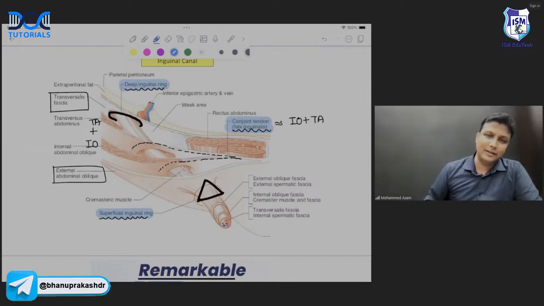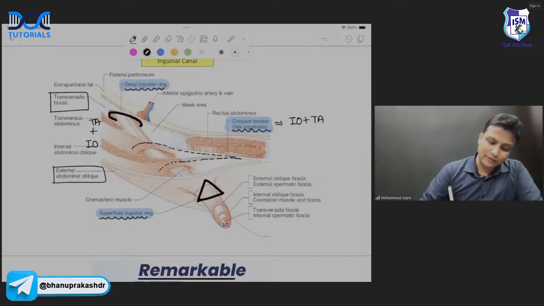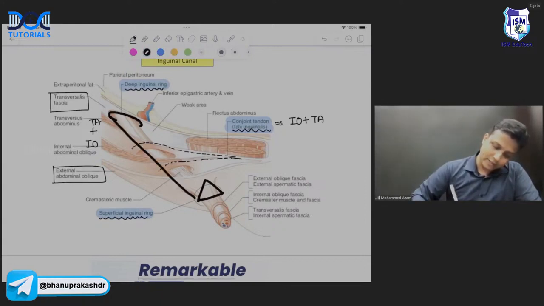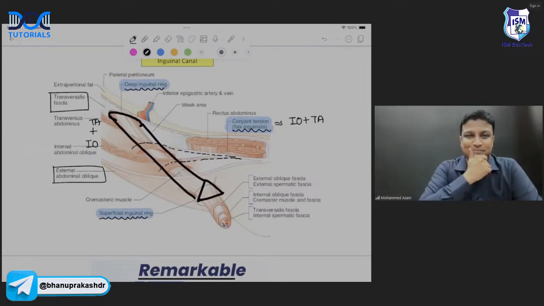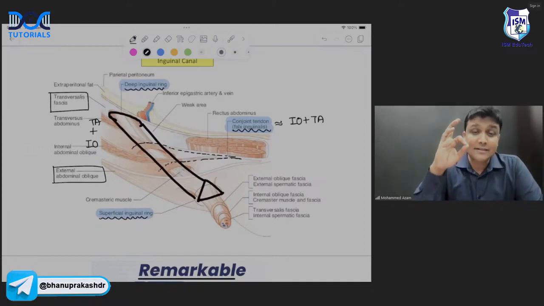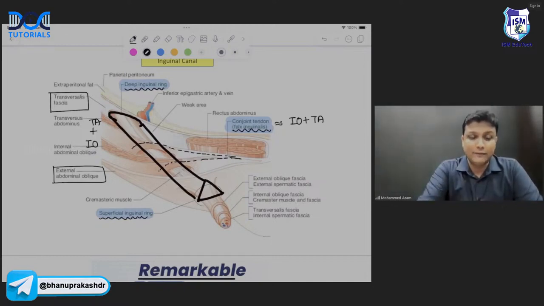And after that, the climax of the story here is that you join the deep inguinal ring with the superficial inguinal ring. Join the deep inguinal ring with the superficial inguinal ring, and that is going to form the inguinal canal. Are you understanding me? The inguinal canal forms here, sir. So please remember this concept very clearly in your mind, sir. Where exactly is the inguinal canal?